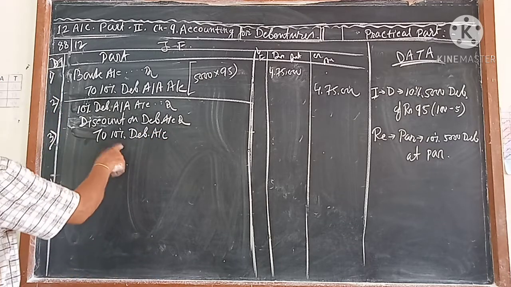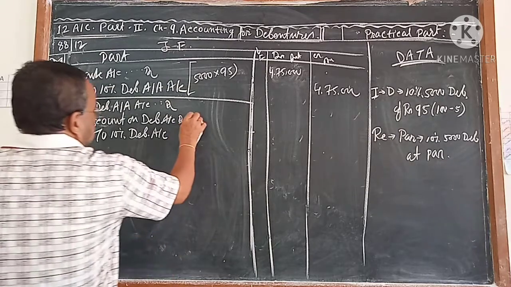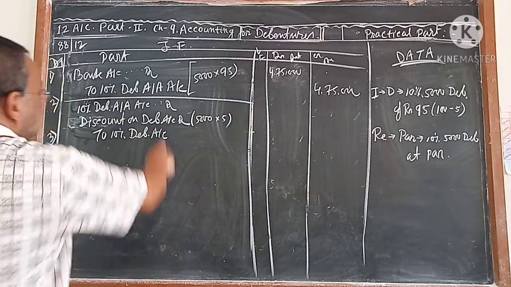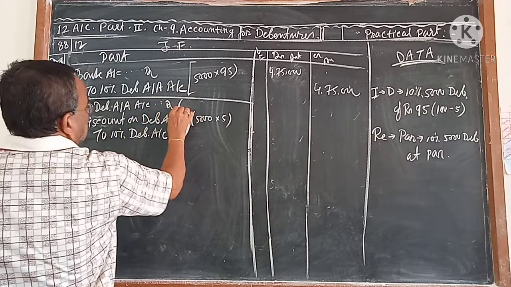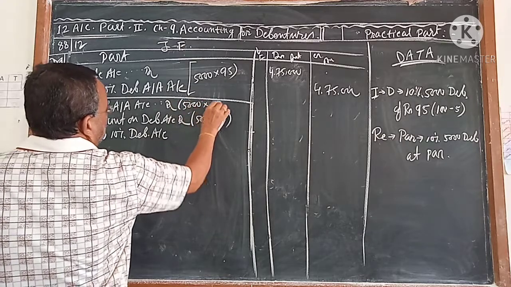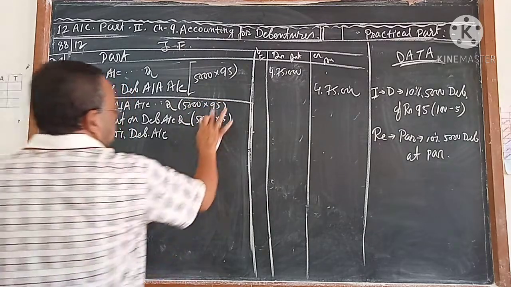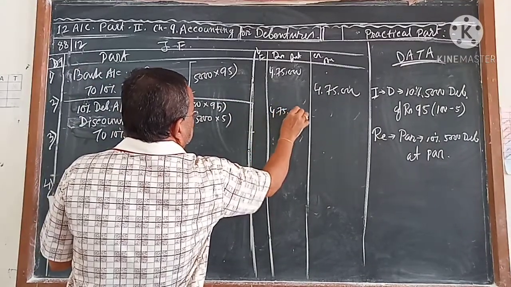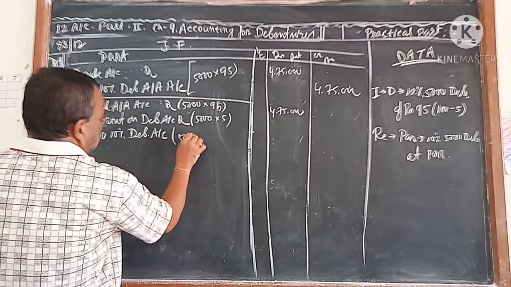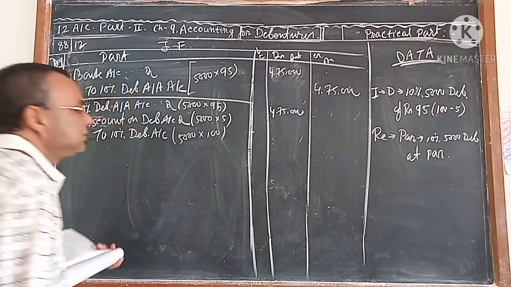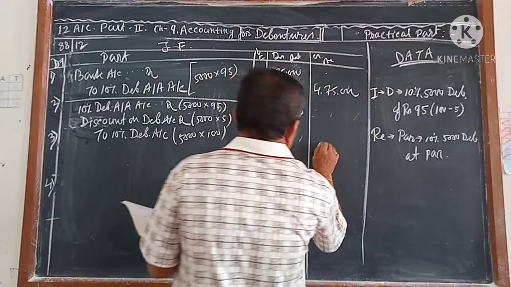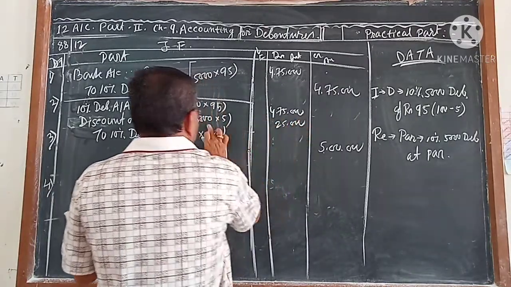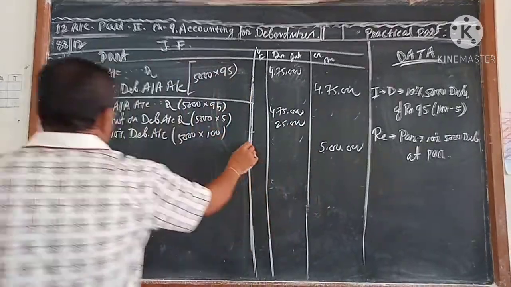This is actually 100 rupees. Discount is how much? 5,000 debentures into 5, which is 25,000. And this amount is 5,000 into 95, which you already got as 4,75,000. And this is 5,000 into 100, which comes to 5 lakh. If this is 5 lakh, then this is 25,000. You can already understand that if you add these two, you get this one.